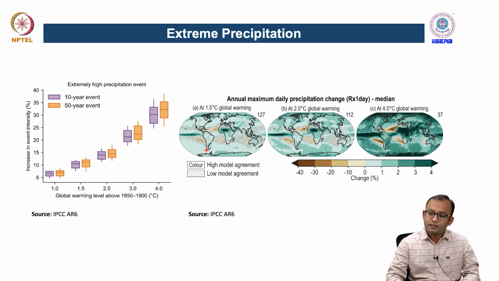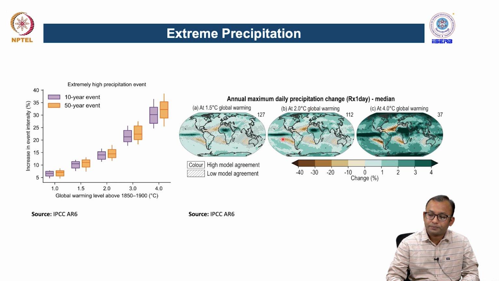There is a spatial distribution of these annual maximum precipitation changes across the whole world. For example, this is 1.5 degree, 2 degree and 4 degree. Here we see that in 1.5 degree, most of the regions which are located in the equator portion, 0 degree and nearby latitudes, are showing a significant change in the extreme maximum daily